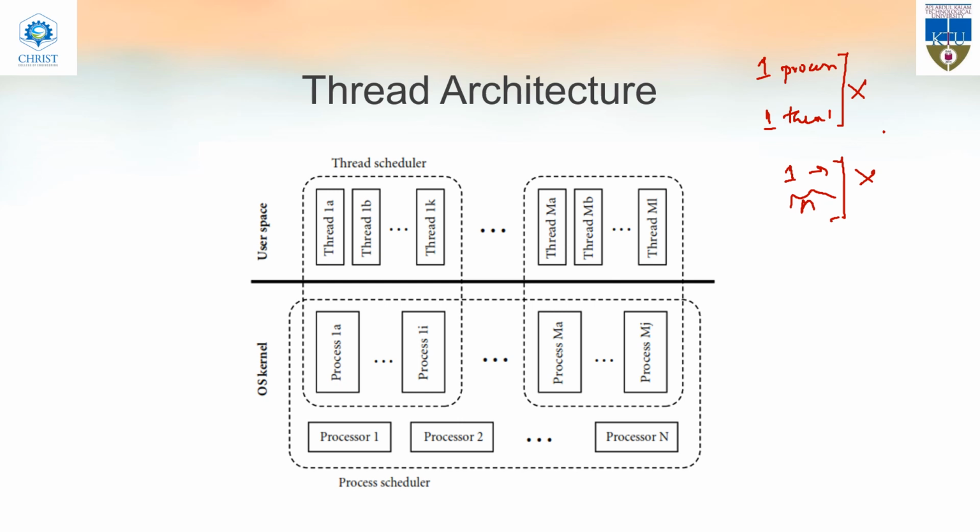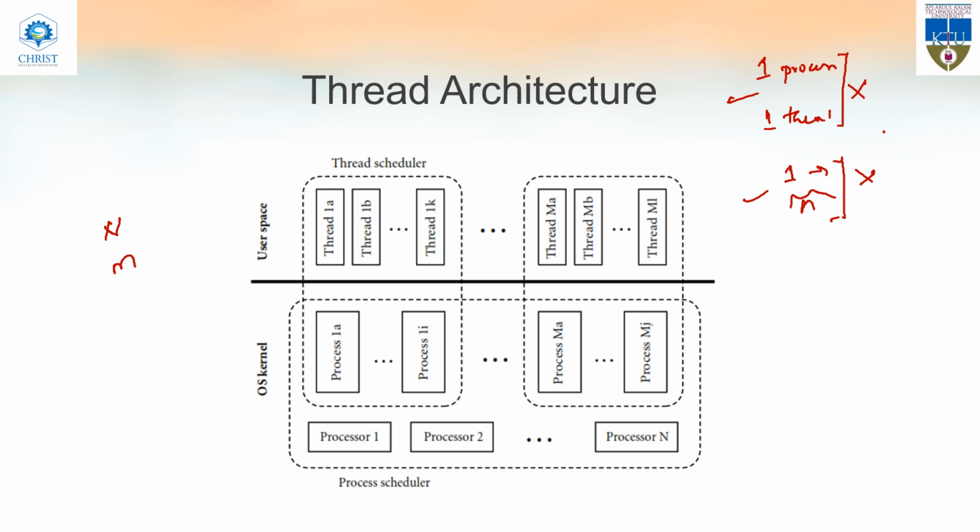After that, there came an architecture where there are n processes and m threads. A process can have any number of threads. Likewise, there will be n processes. A process can have m number of threads or any number of threads, and there will be a lot of processes, so that these two problems will get resolved.